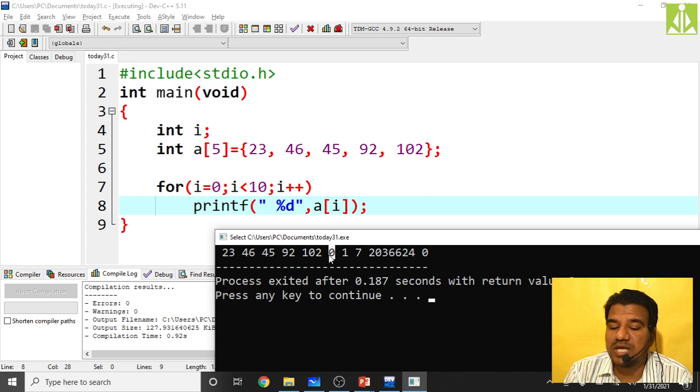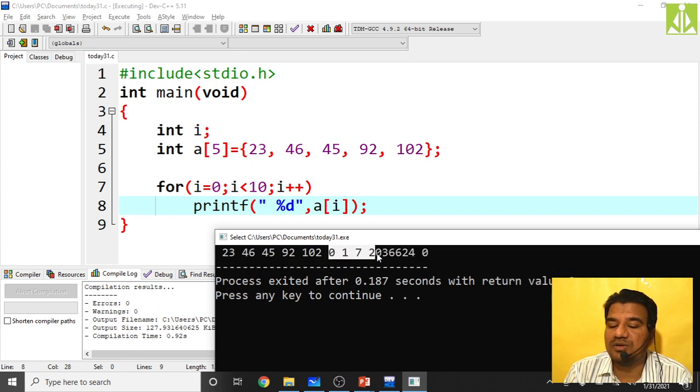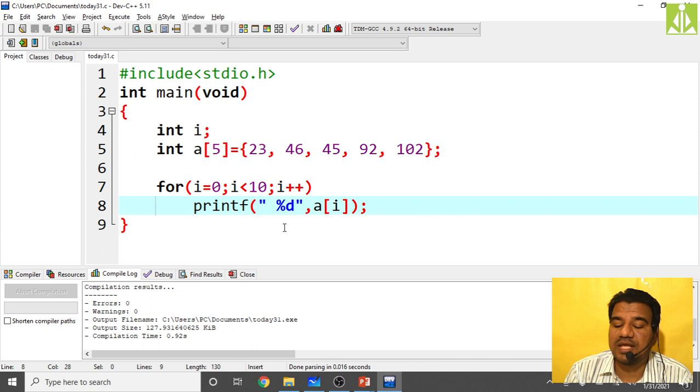But what about A of 5, A of 6, A of 7, A of 8, A of 9? All these are some meaningless values we are getting, some unknown or garbage values, which we have not initialized, isn't it? Which we have not declared, defined, and initialized. So this is something called index range checking. And in your program, in some complex calculation, if you cross the boundary of an array, your complete program will spoil. You will get some meaningless output, isn't it?